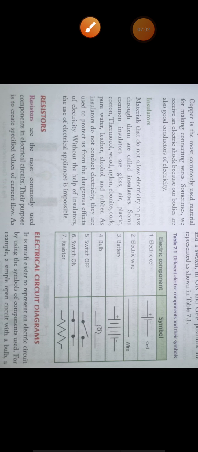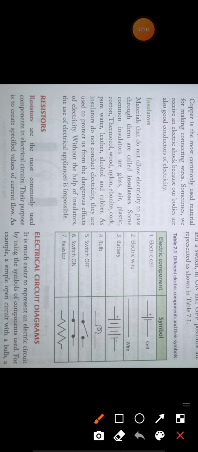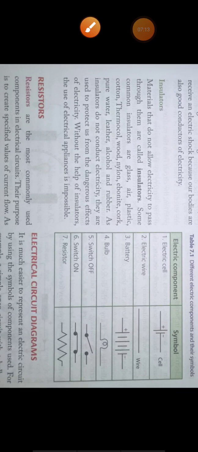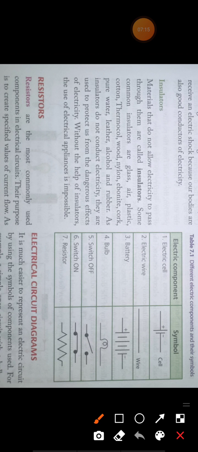Now the bulb is denoted by this symbol. And switch off, you know, means open circuit. This is the symbol of a switch in off condition. Remember, switch off means the circuit is open.